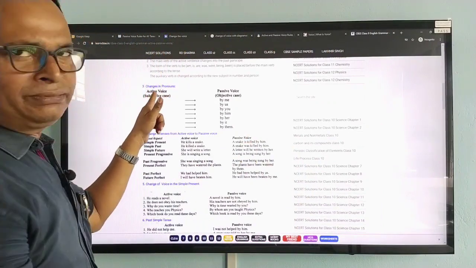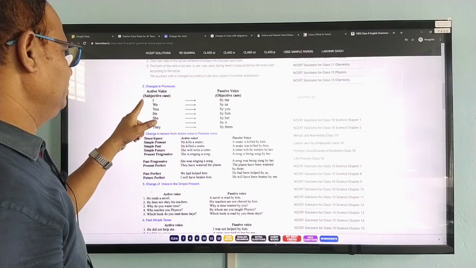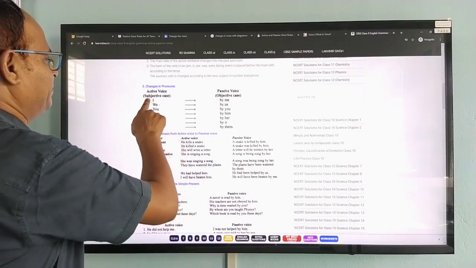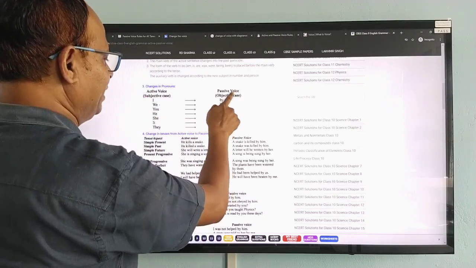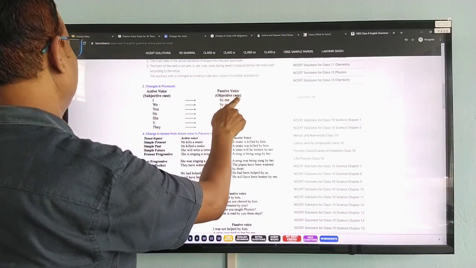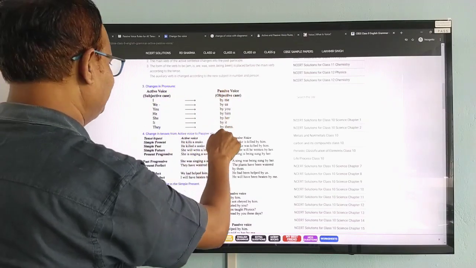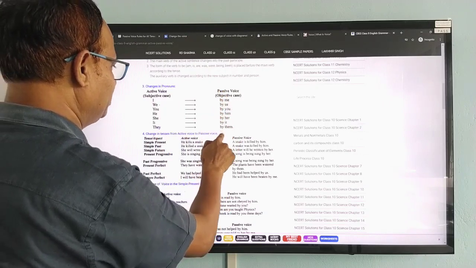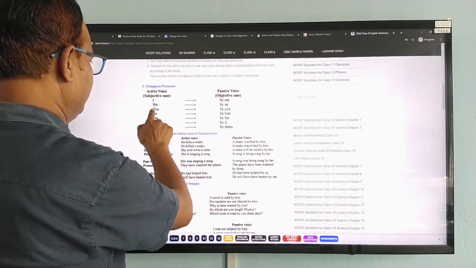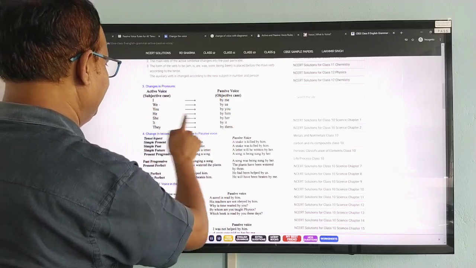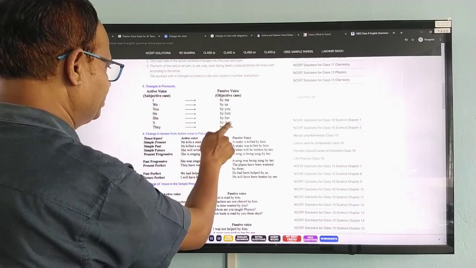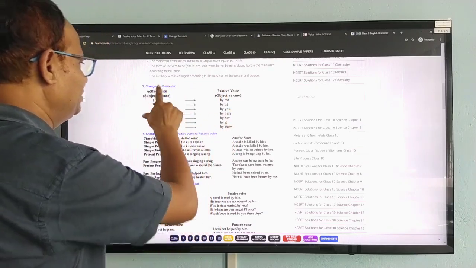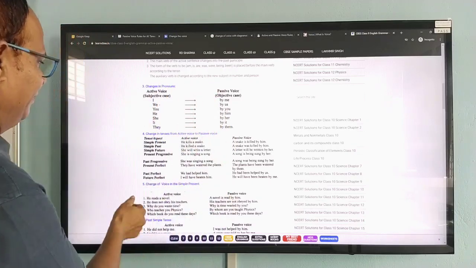So, the change of the pronoun here is important. So, these are the changes of the pronoun. I will be me, and before that by will come into the passive form. This is the active form, this is the passive form. We, us, before that by. By is compulsory in the passive. You, he, him, she, her, it, they, them. These are the passive forms.